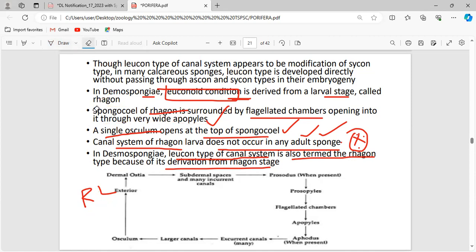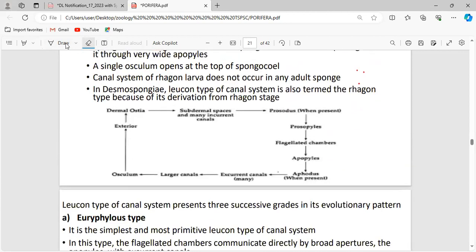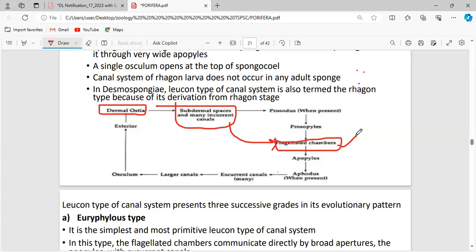Okay, now comes the flow chart. This is an important area. See, the water has now entered through the pores. Now it is reaching the incurrent canal. The water present in the incurrent canal has to reach the radial canal, which is also called the flagellated chambers because it is made up of choanocytic cells. This is the radial canal. The incurrent canal and the radial canal are connected with each other by the